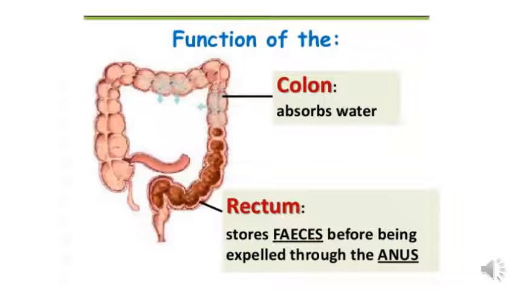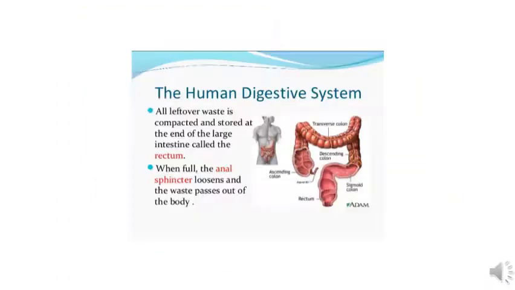From the colon, the undigested food is sent to the rectum. All leftover waste is compacted and stored at the end of the large intestine called the rectum. It is the last part of the large intestine and is about 20 cm long. The terminal or end part of the rectum, around 2 to 3 cm, is called the anal canal, and the final opening is called the anus, which is guarded by anal sphincter muscles.